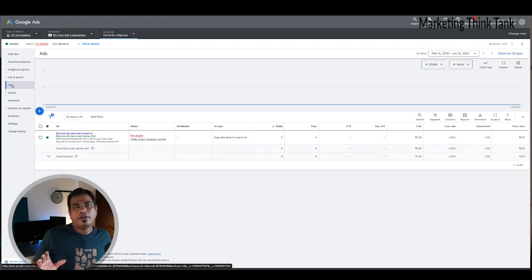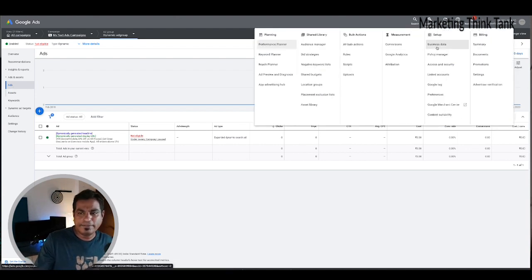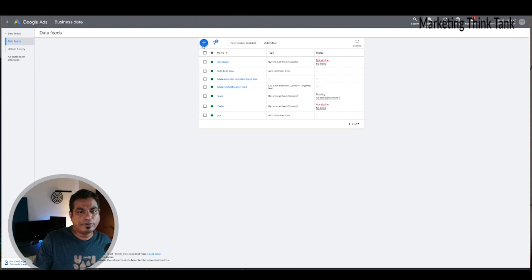Okay, this was all to do with pre-existing filters. Now, how do you create your own custom settings, custom attributes, custom filters, etc.? That is when there is something called a data feed that comes into the picture. You need to have a data feed created for your custom attributes to be customized and content to be dynamically generated. So how do you do that? You go to your tools and settings. There's something called business data. This is where you would go ahead and upload your data feed.